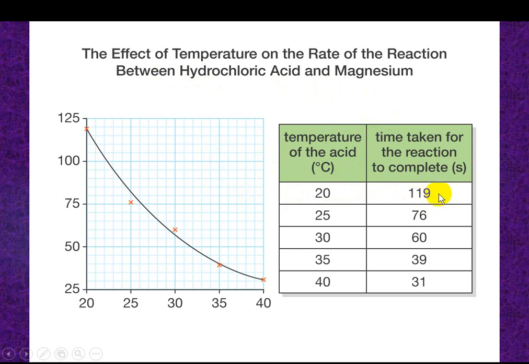When the temperature is increased, the time required is 76 seconds. At 30 degrees, the time taken for the reaction to complete is 60 seconds. At 40 degrees, the time is shorter, so the reaction is faster. When temperature is increased, the reaction becomes faster.